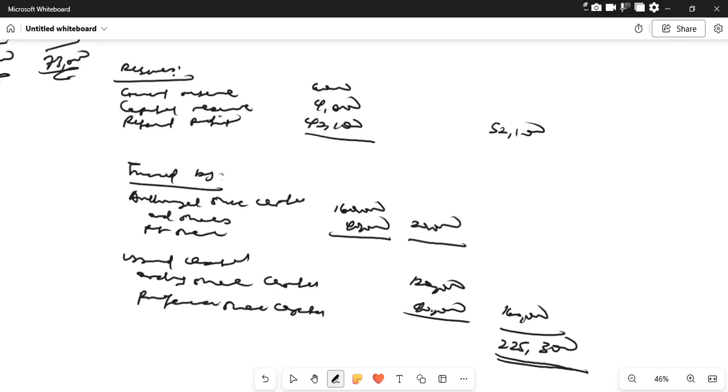So this is 120 plus 40,000. Out of 200,000 authorized units of shares, we only issued out 160,000. So at the end of the day, our balance sheet shows a figure of 225,300 naira.